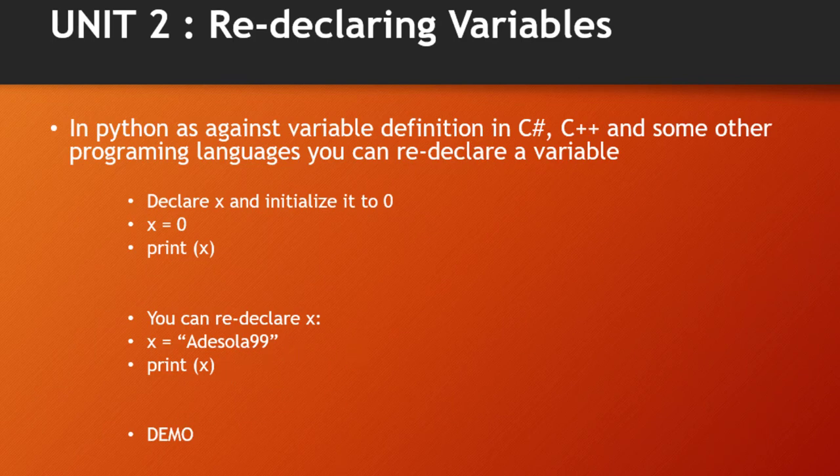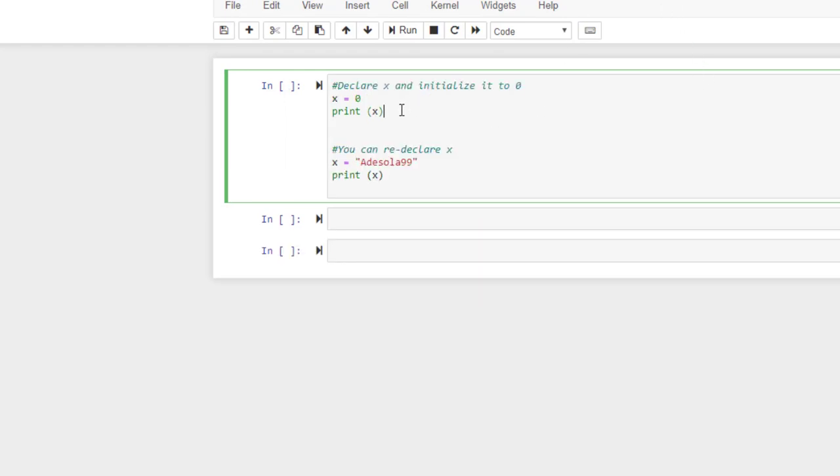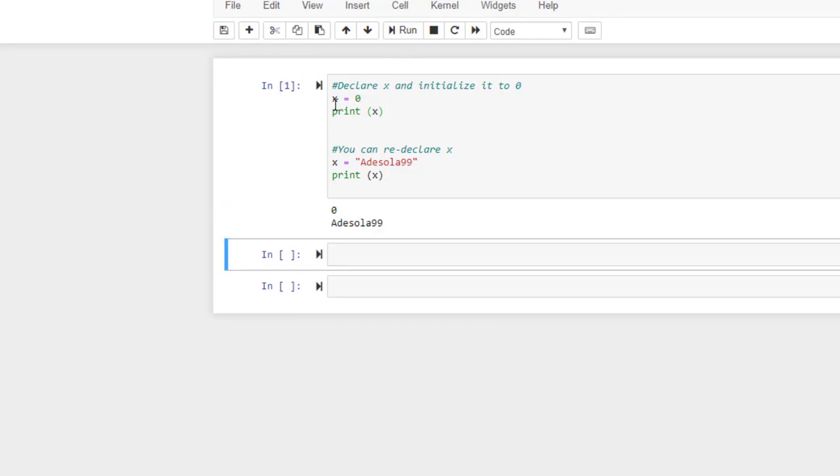Adeshola99. What am I saying? I'm saying that when we say x is equal to 0 and I run it, I print x and I redeclare. You can redeclare.